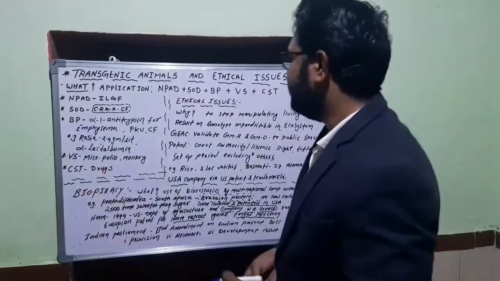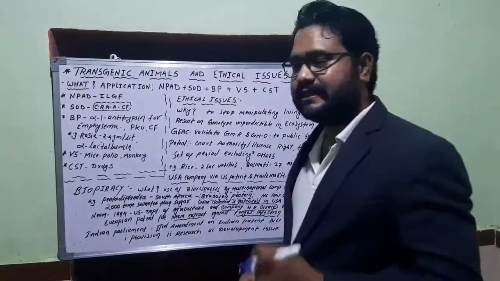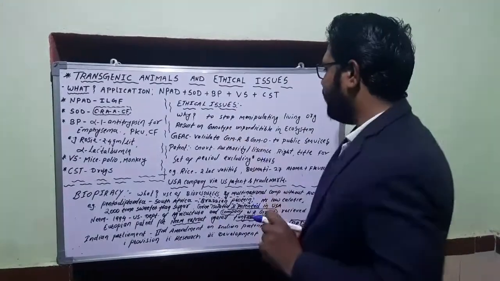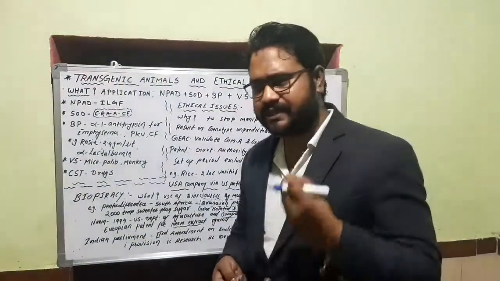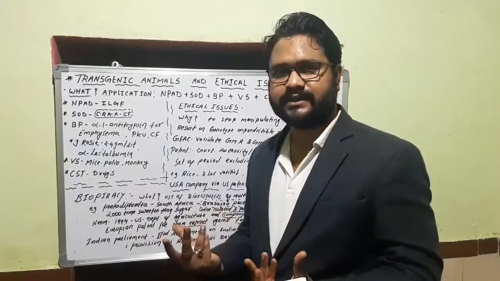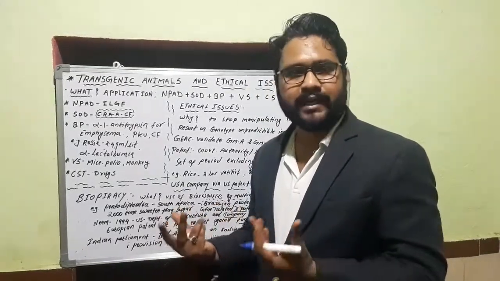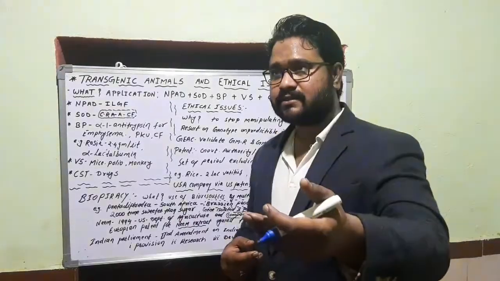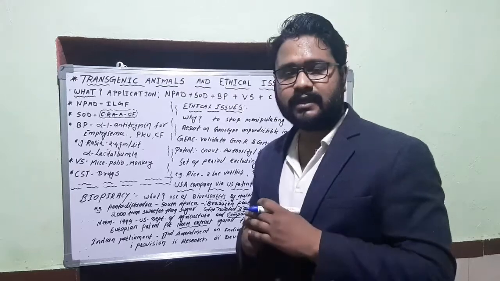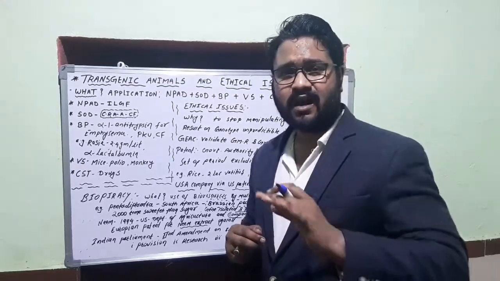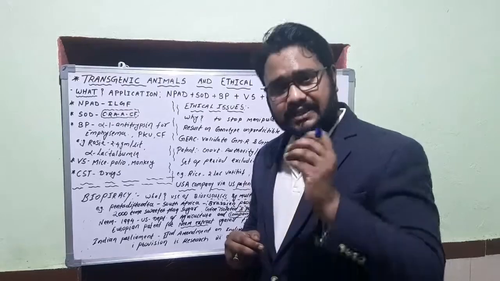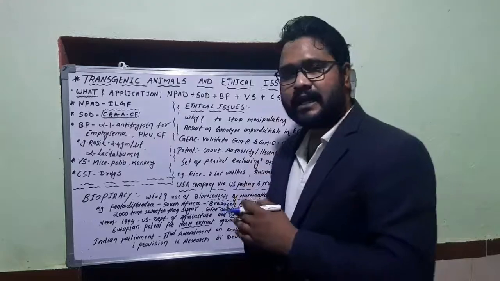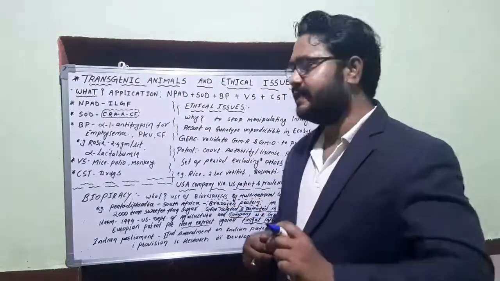Let us move to the very interesting topic, that is ethical issues. Now why will we study these ethical issues? See, we have to stop manipulation of living organisms. Can you guess? Nature has given a biodiversity of almost millions of varieties of living things. If people start making their rights on the living system, it's a deliberate, intentional, unethical manipulation. And to stop that manipulation of living organisms, we have to understand and make some regulations for ethical issues.